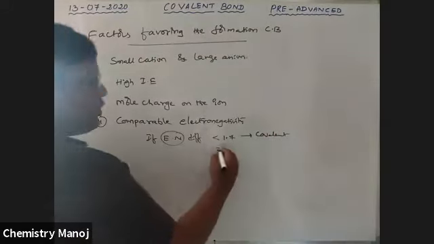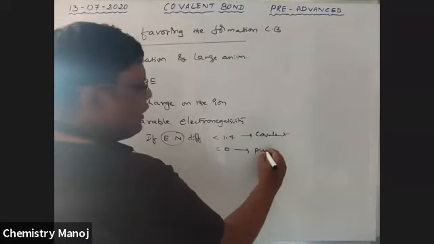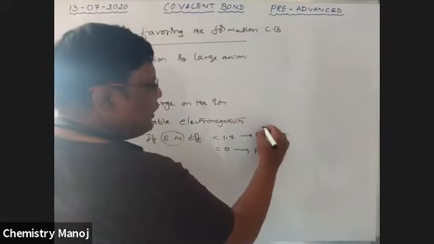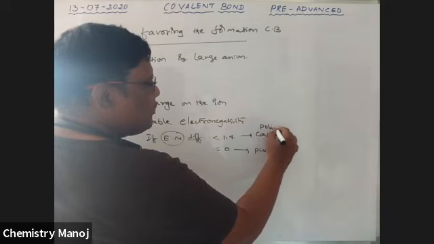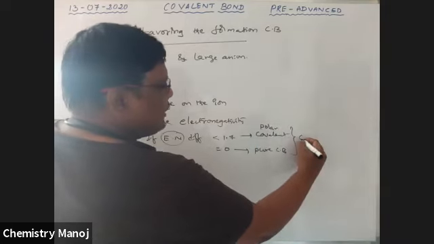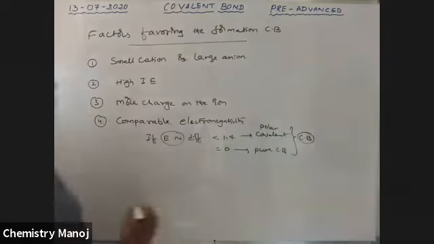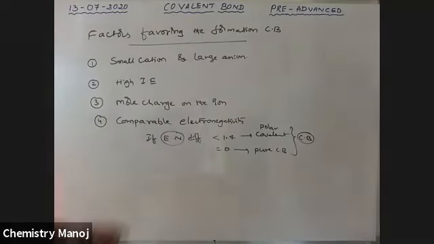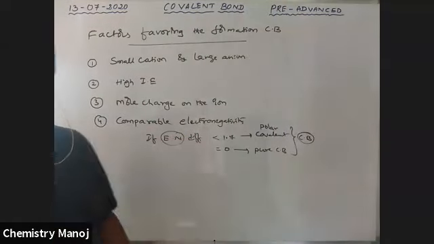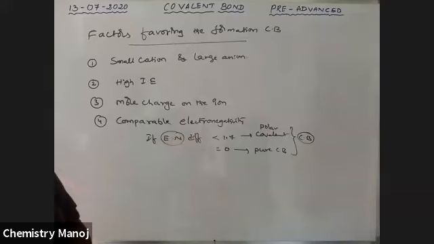If it is equal to 0, that is a pure covalent bond. Otherwise it is a polar covalent bond. In both cases, it is a covalent bond. Comparable electronegativity means almost the same or exactly the same electronegativity.